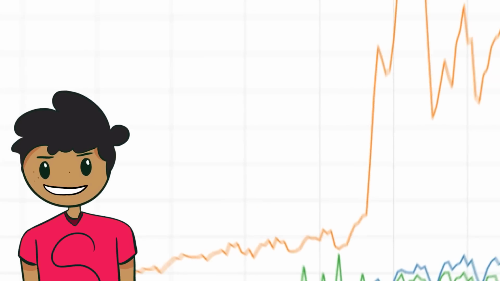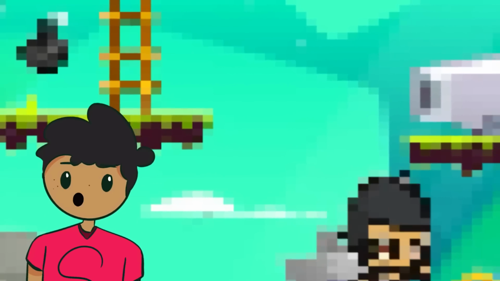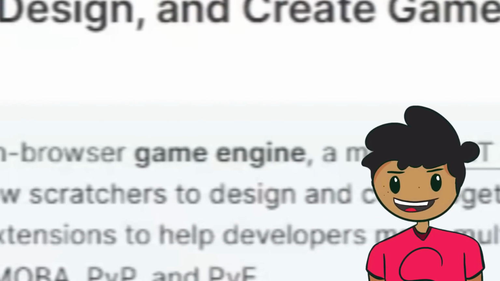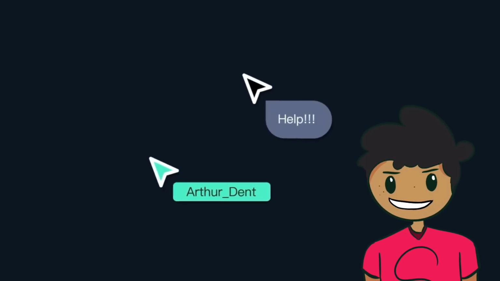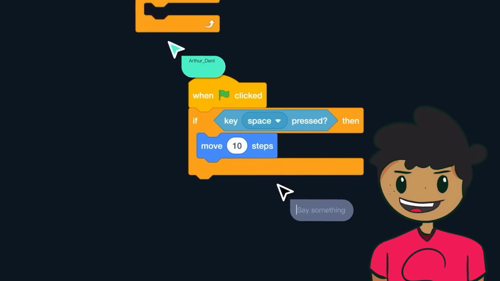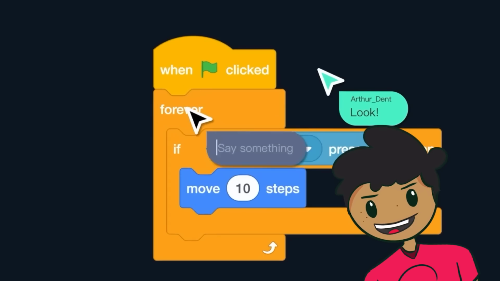Scratch is one of the most popular programming languages for kids, and in this video I'll be trying out a ripoff and seeing if it is actually better than it. Gandhi IDE is a mod of Scratch, allowing me to make multiplayer. Scratch definitely can't do that. I can even collaborate in real time with people. Instead of having one person, I can invite my friends to help me work on my game.